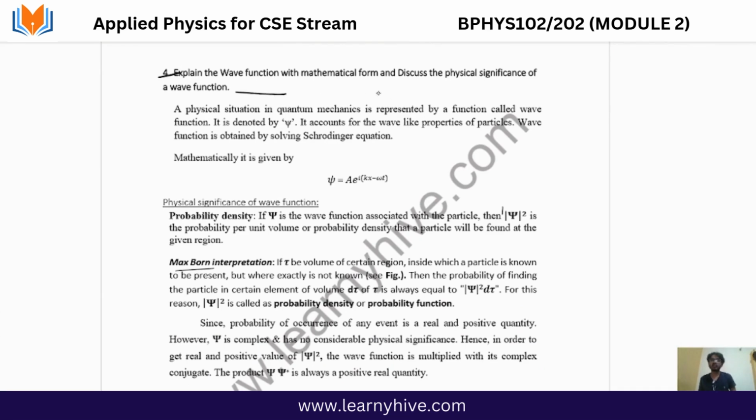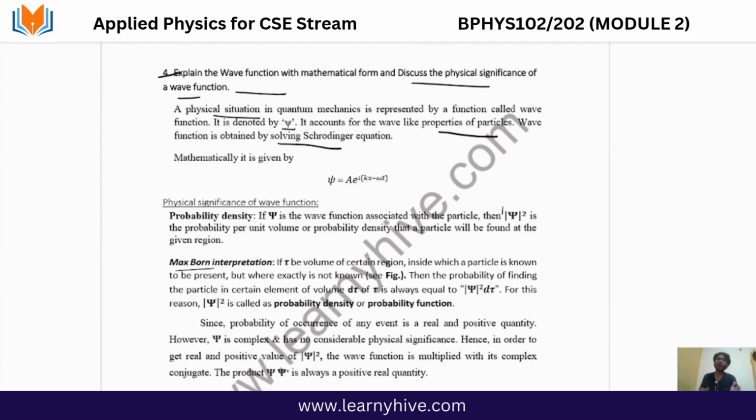Explain the wave function with mathematical form and discuss the physical significance of the wave function. Okay, so what is a wave function? How is it represented? It is represented by psi. A physical situation in quantum mechanics is represented by a function. We call it the wave function. The wave function accounts for the properties of the particle. The wave function is obtained by Schrodinger's wave equation. We are going to discuss Schrodinger's wave equation further.